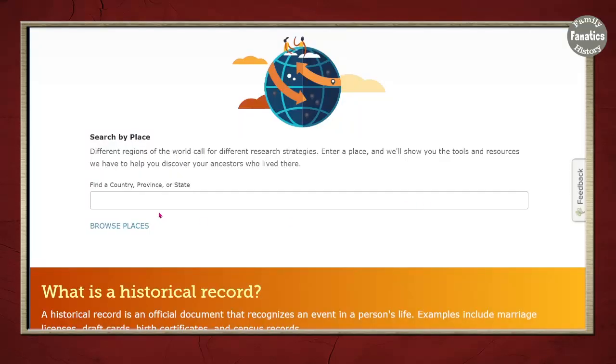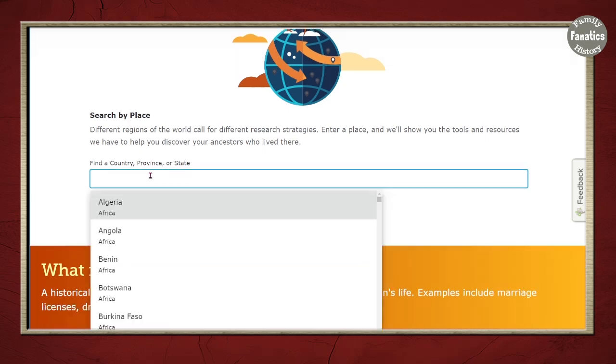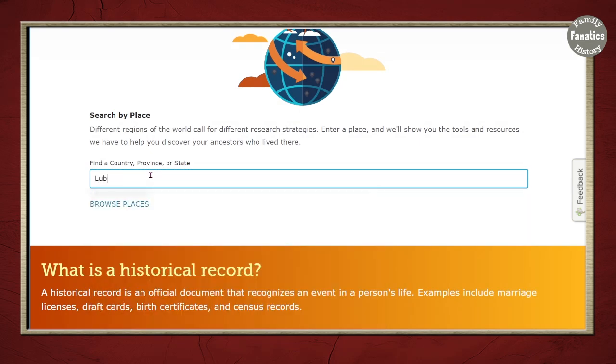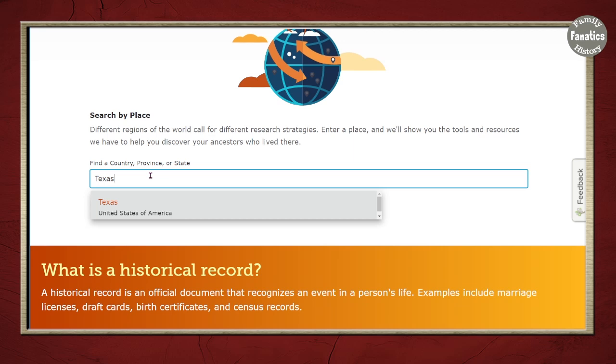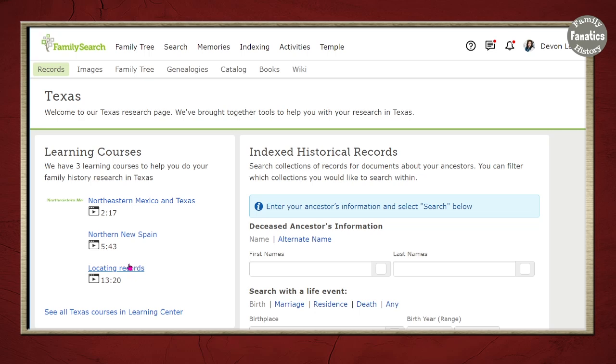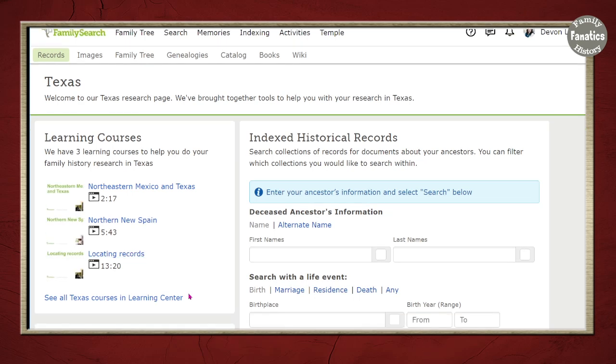Now, one of the things you need to know, it needs to be a country, a province, or a state. It can't be a county level. If I try to type in Lubbock County, Texas, notice that drop down bar goes away. So instead, I have to start at the higher level, the state or the province. So click on Texas, and now you're going to see a number of different options. Depending on the location and the resources that FamilySearch has for you will depend on what you see.